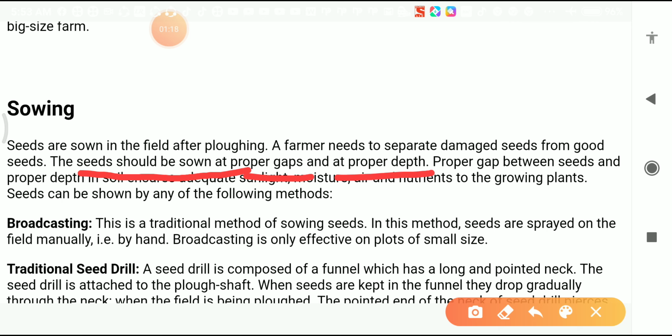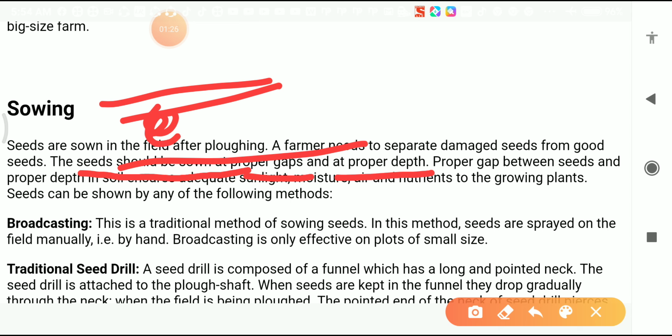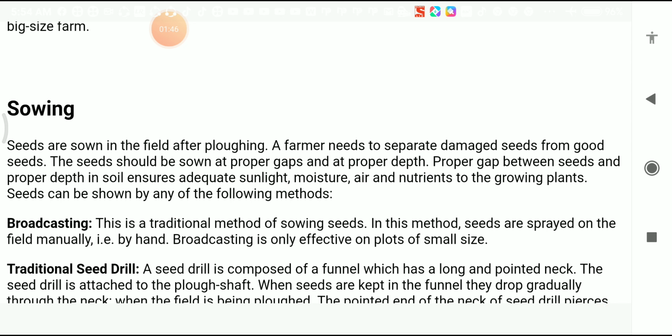When you sow the seeds, suppose this is one seed, then you will sow another seed here, and the second seed will be here. Give accurate gaps, and the proper depth, not too deep. Proper gap between the seeds and proper depth.